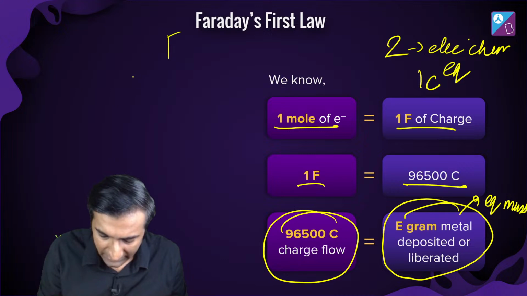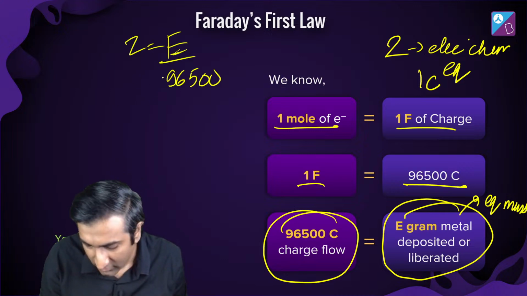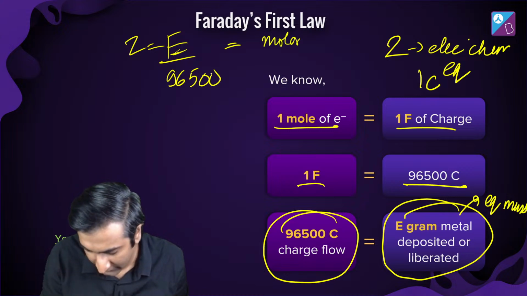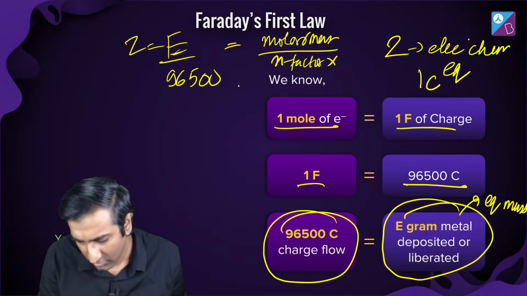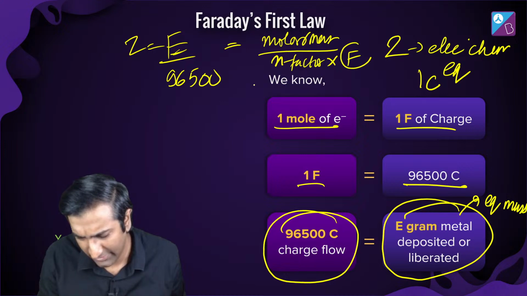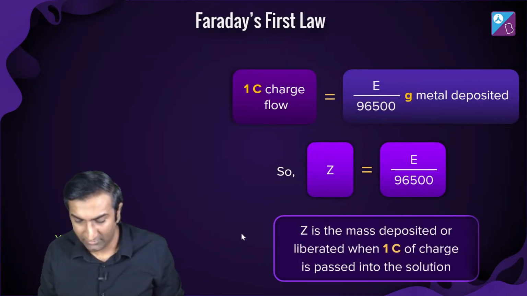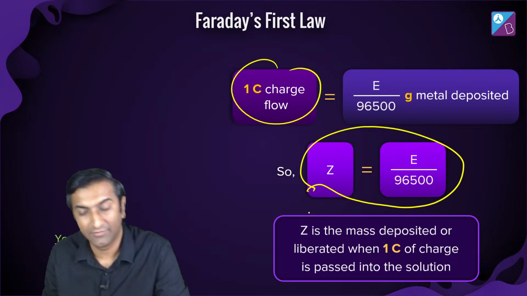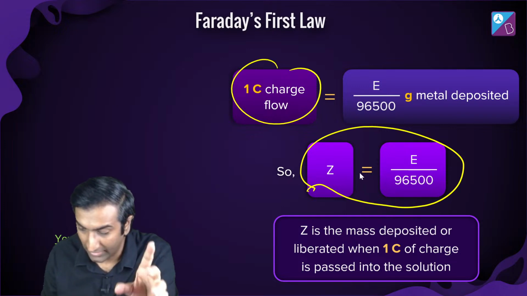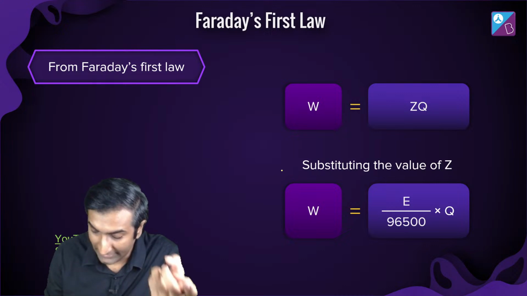So you divide E by 96,500 and you get Z, which is molar mass divided by n factor, divided by F. That's it. So Z is equivalent mass by 96,500. यही चीजें आपको जरूरत है. So W equals Q times Z, and that means this.